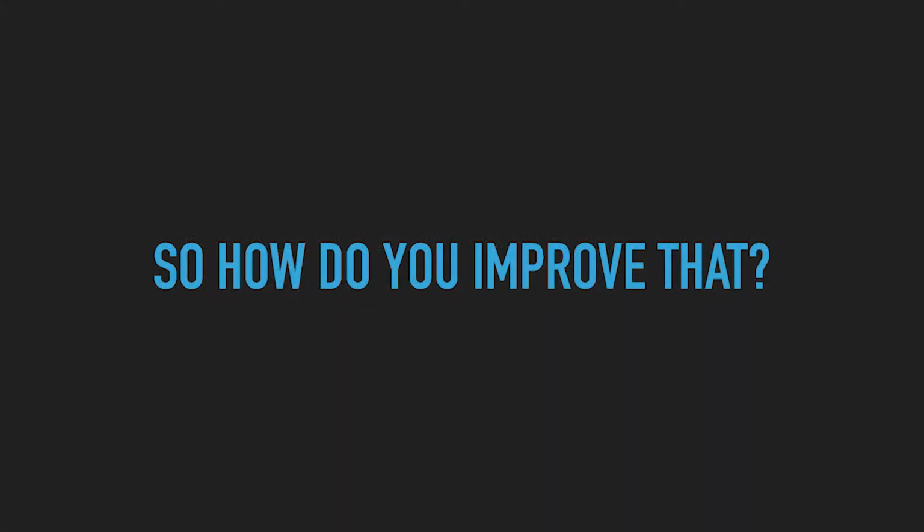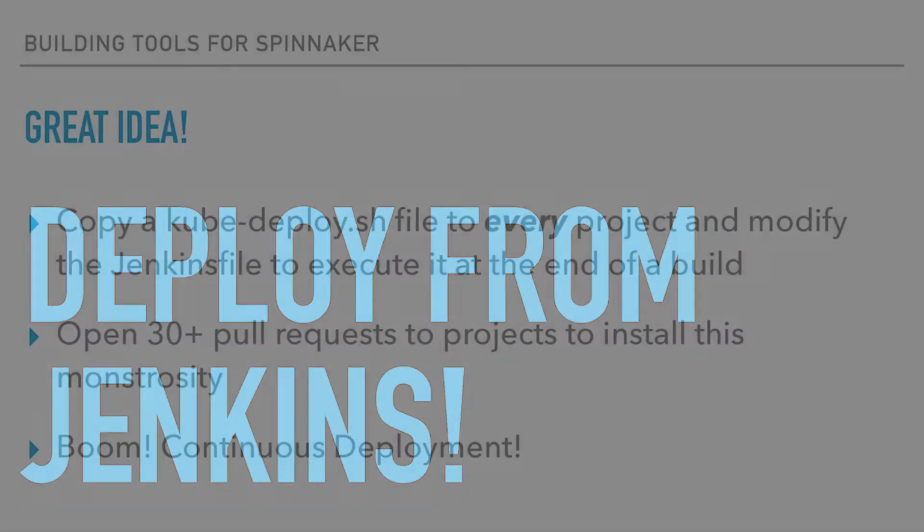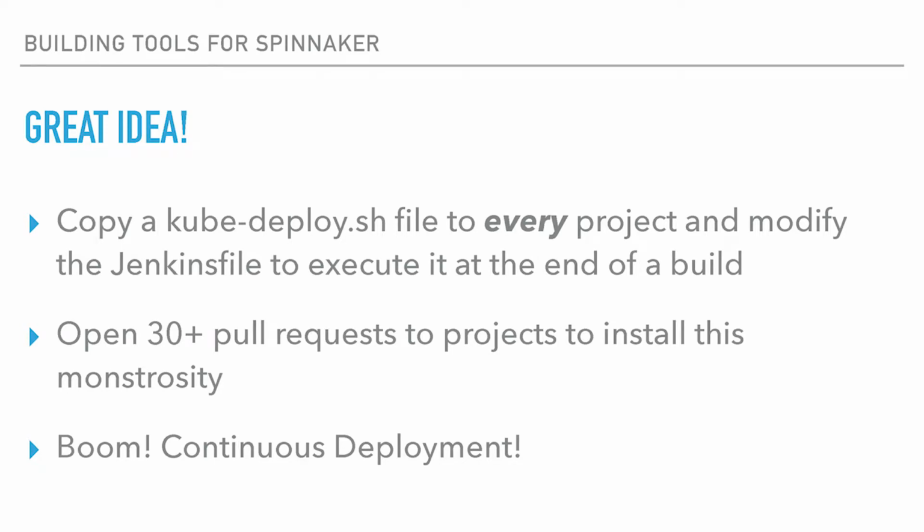So how do you improve that? That's a really daunting thing. Okay, you can't just say Spinnaker, right? That's not a solution. So our initial solution was deploy from Jenkins. Why not? It works, has plugins for it. So here was our great idea. We'll write a kube-deploy.sh file, and we'll add it to every single project that deploys, and then we'll modify the Jenkinsfile to run this file. We'll open 30+ pull requests to do this, because we don't want to just give it to every project on the Jenkins node. And boom, we have continuous deployment, right?